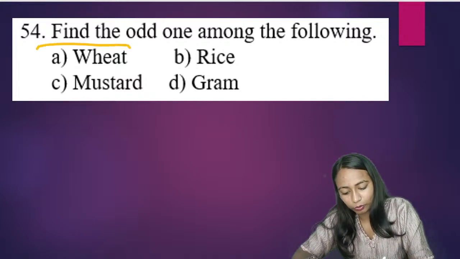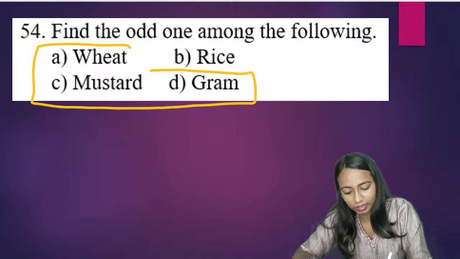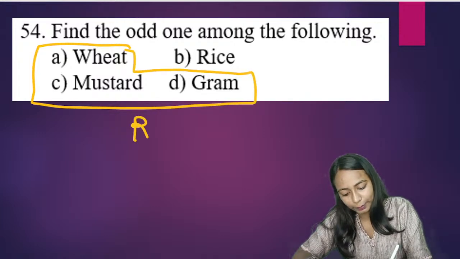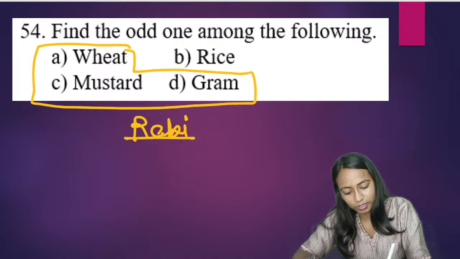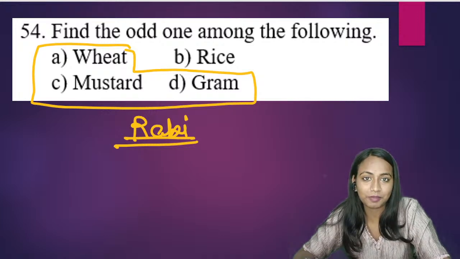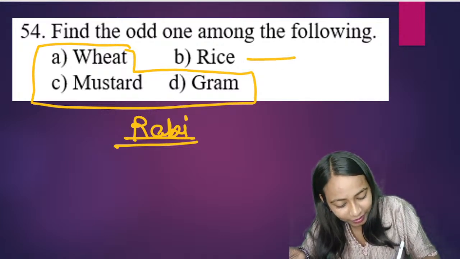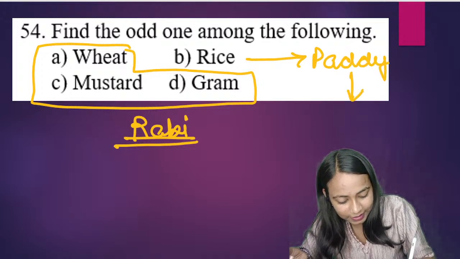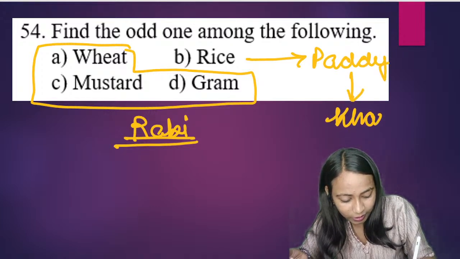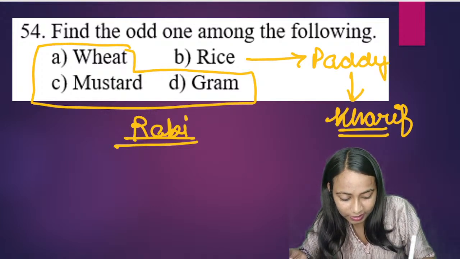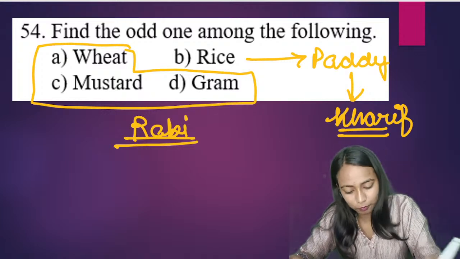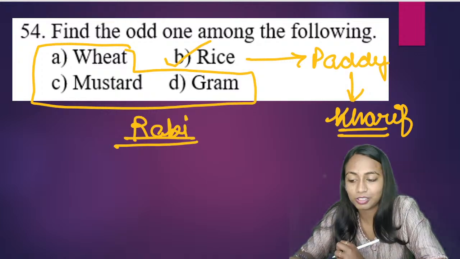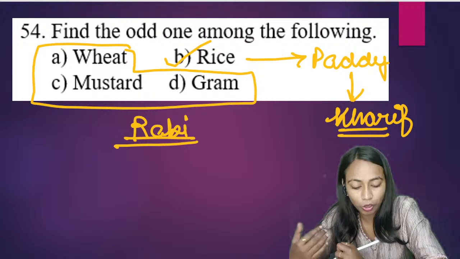Everyone, if you have a look, wheat, mustard, gram, all of them are rabi crops. Wheat, mustard, gram are all examples of rabi crops. Rice here is also called paddy, and rice is an example of a kharif crop. So the right answer for the question is option B, rice.